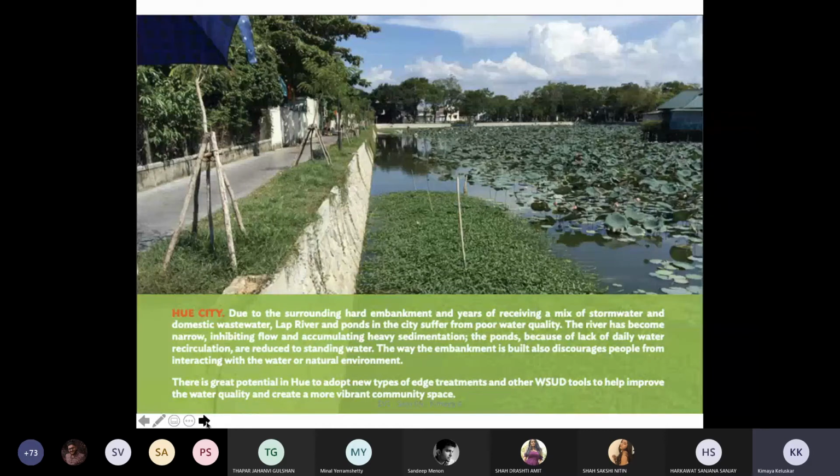So basically, due to the surrounding hard embankment and years of receiving a mix of storm water and domestic waste water, the Slap River and the pond in the city suffer from poor water quality. The river has become narrow, inhibiting flow and accumulating heavy sedimentation in the ponds. Because of lack of daily water recirculation, they are reduced to standing water. The way the embankment is built also discourages people from interacting with the water or natural environment.